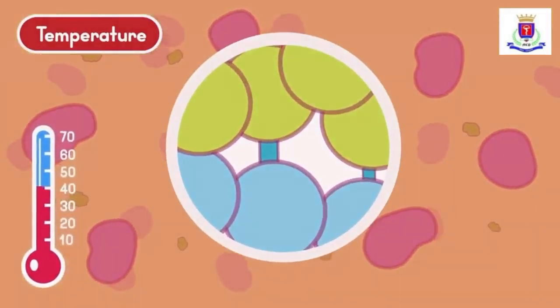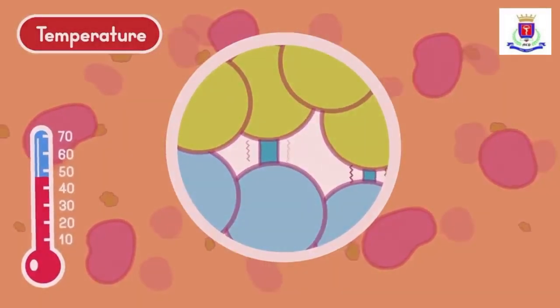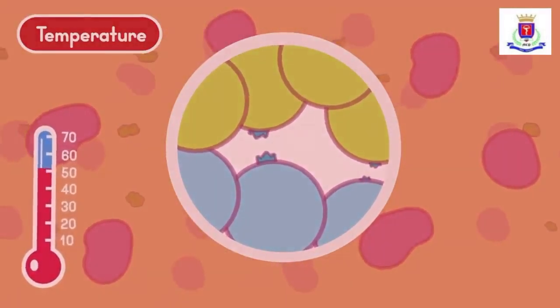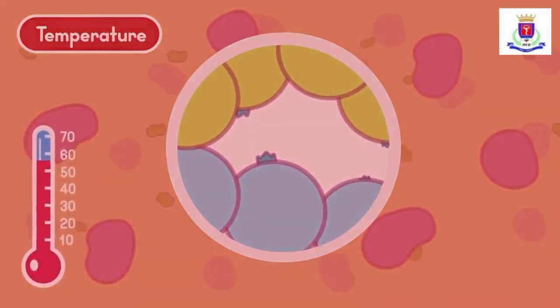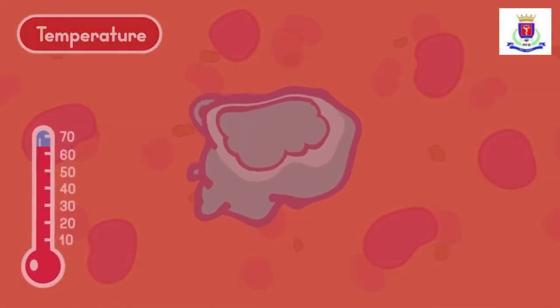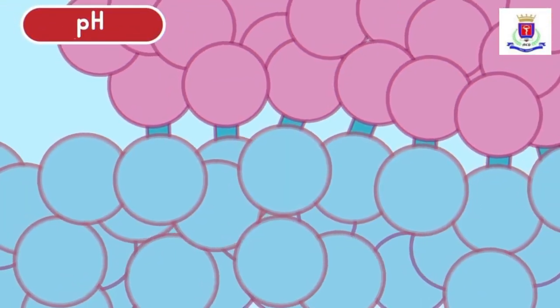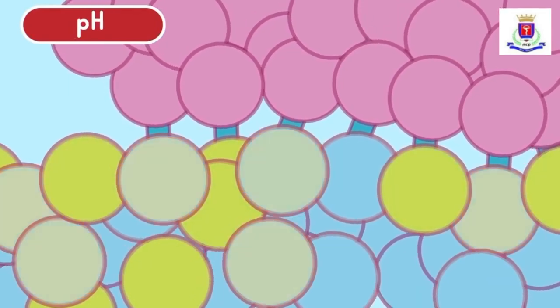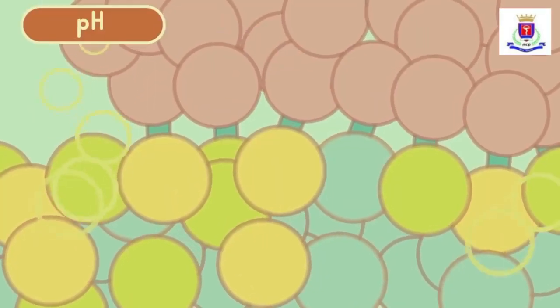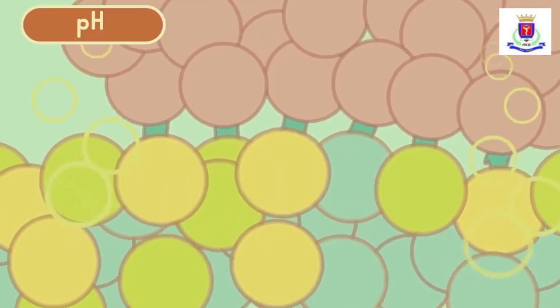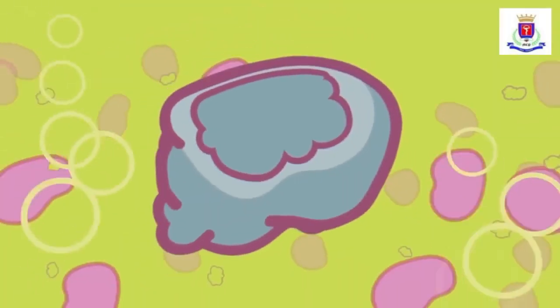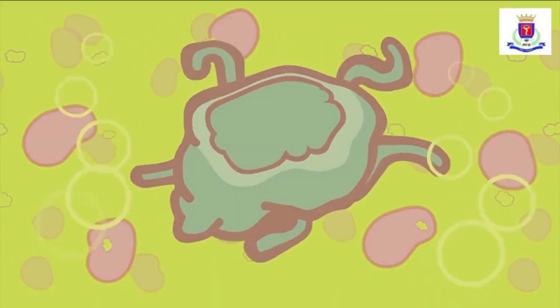Increasing or decreasing the temperature away from 37 degrees Celsius affects chemical bonds in the active site, making them less suited to bind substrates. Higher temperatures denature enzymes. pH: amino acids present in the active site are acidic or basic. Fluctuation in pH can affect these amino acids, making it hard for substrates to bind. Extreme pH values can denature enzymes.